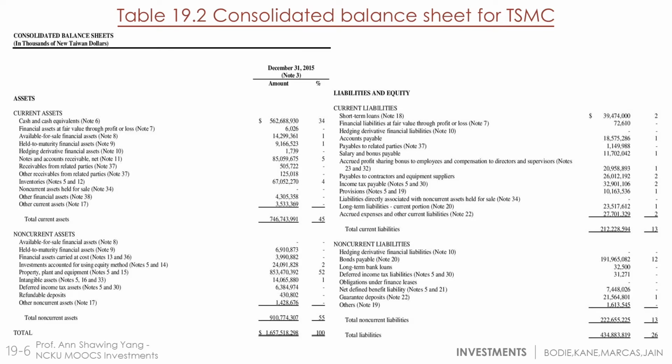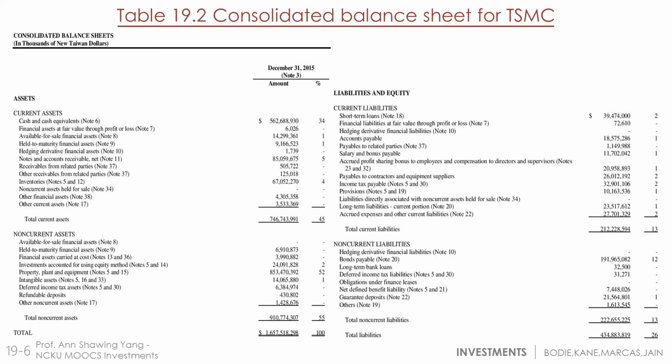And then we have long-term bank loans, deferred income tax liabilities, obligations under finance leases, net defined benefit liability, guarantee deposits, and others. So in total, the non-current liability is also 13%. So at this part, the total liability is 26%.